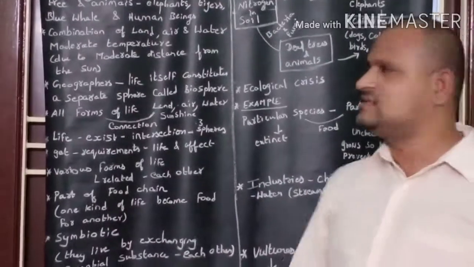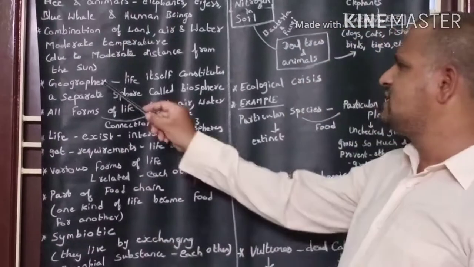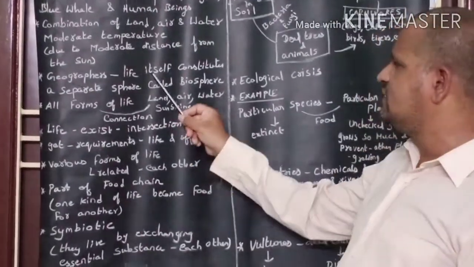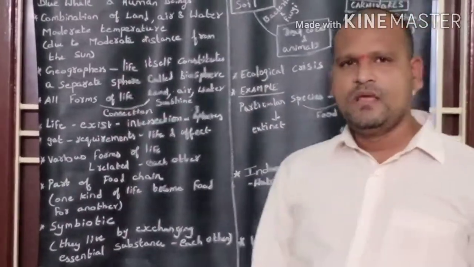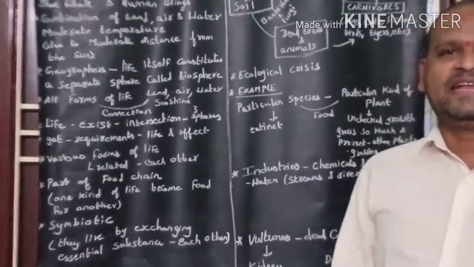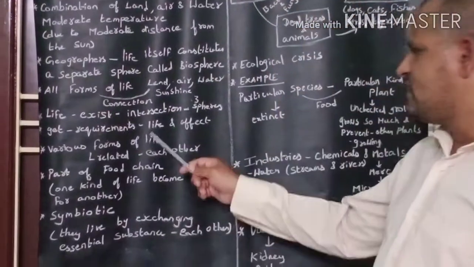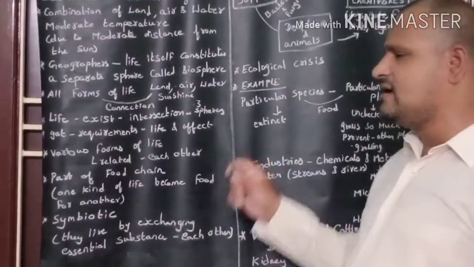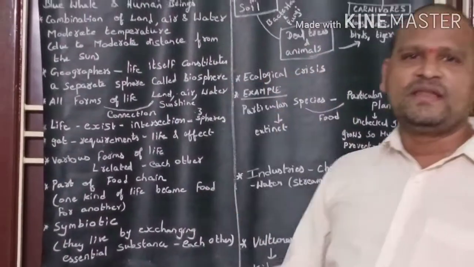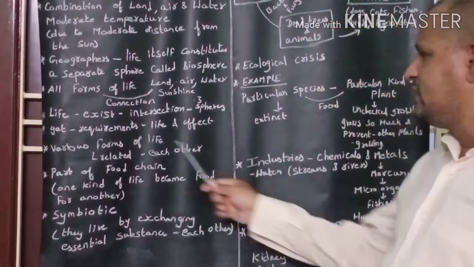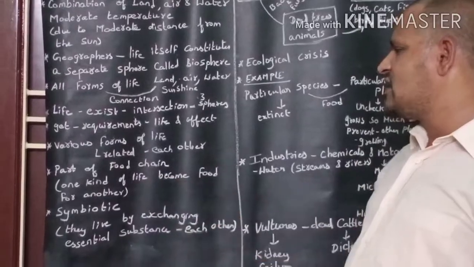Many geographers say life itself constitutes a separate sphere called the biosphere. Various forms of life are not only related with the lithosphere, hydrosphere and atmosphere, they are also related with each other. This is called part of the food chain.